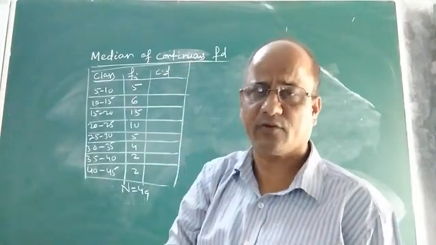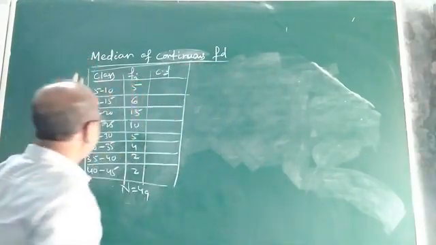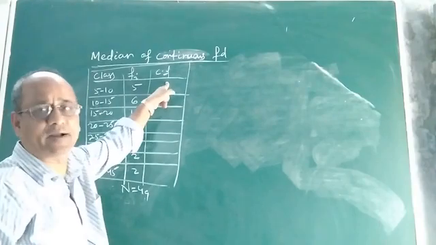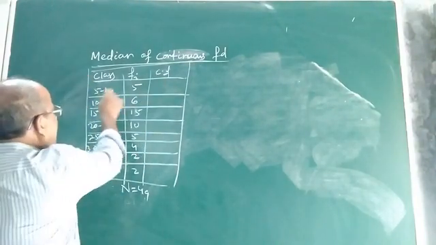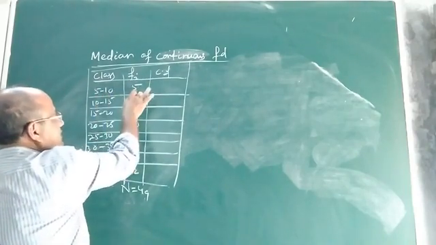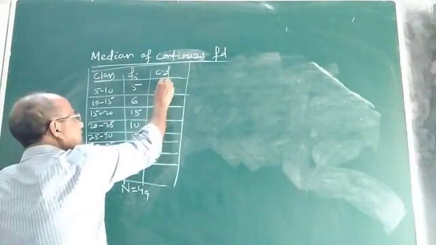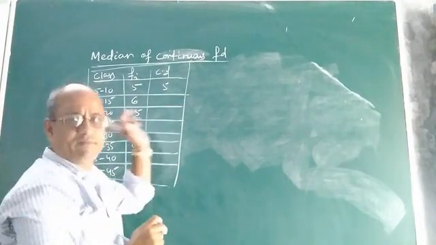Now let us find the middlemost value or representative score of this continuous frequency distribution. What are the steps? What is the algorithm? Let us see. In order to find the median of this continuous frequency distribution, the first step is to find the cumulative frequency. You know what cumulative frequency is. You see, this is the class and this is the frequency. As I have already told you, whatever is the first frequency will be the cumulative frequency of the first class interval.